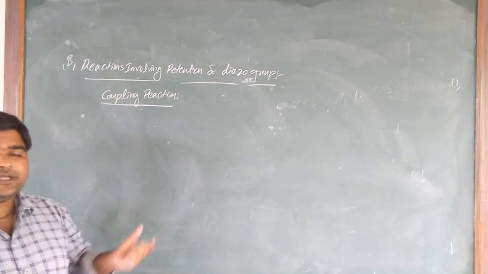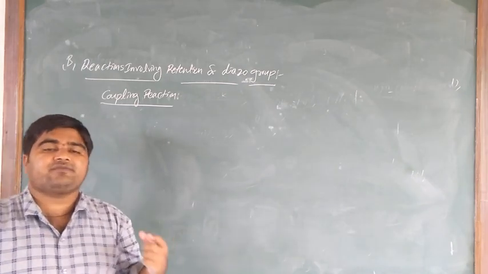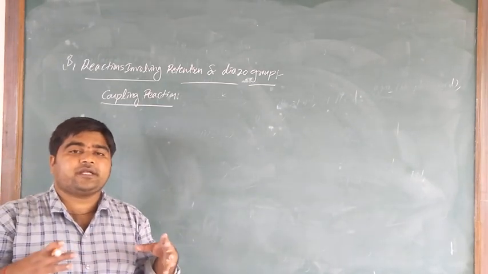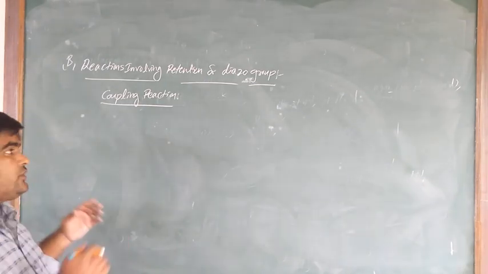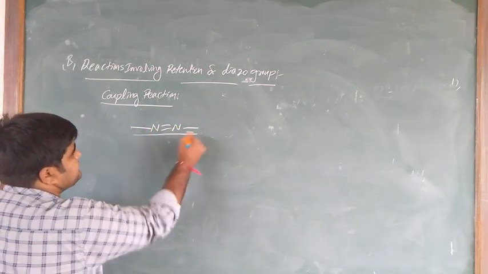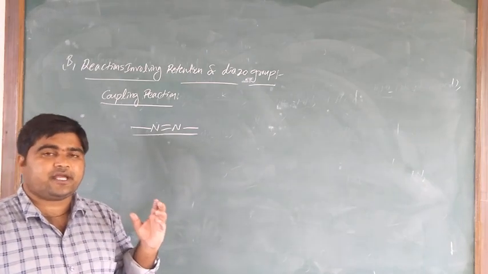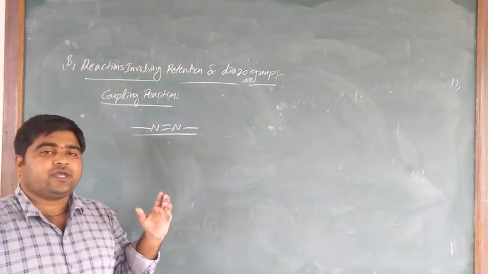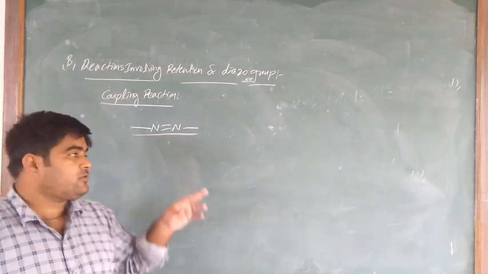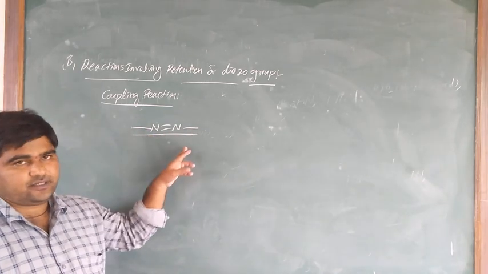Okay, so the coupling reaction products are obtained with extension of conjugation across both aromatic rings, through the N double bond N chain.